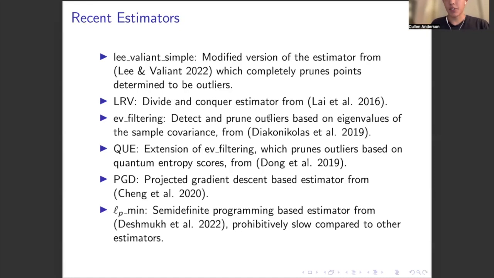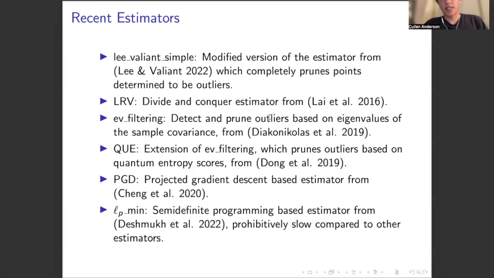We look at LRV, which is one of the two frontier papers that had practical algorithms for this case of robust mean estimation in high dimensions practically. So it's a divide and conquer algorithm that recursively reduces the dimension of the space by half and eventually takes the coordinate-wise median. We have eigenvalue filtering, which is the other pioneering paper here.